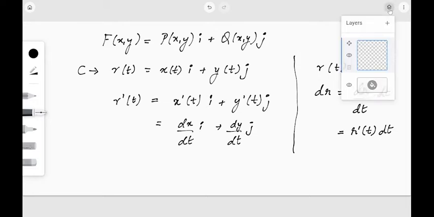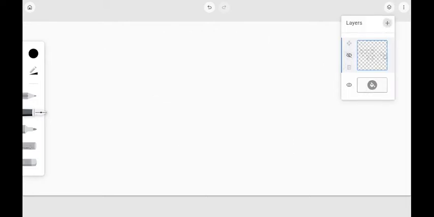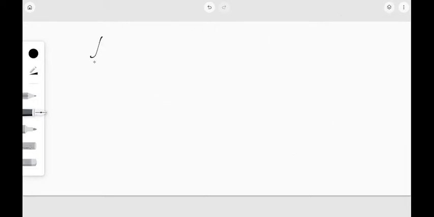Now let us find the integral part. The integral over C of F dot dr can be replaced by the integral over C of F dot, instead of dr what can we have? We can have r'(t) dt. Okay, this much is clear.